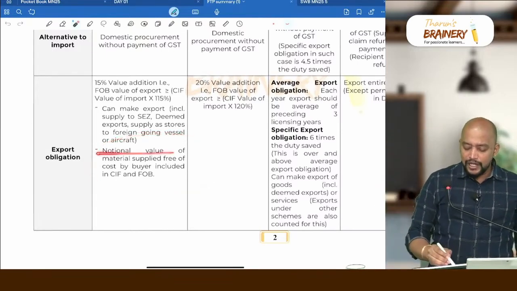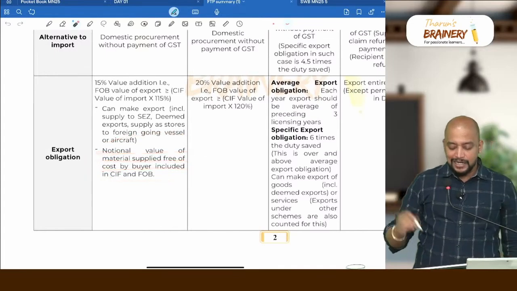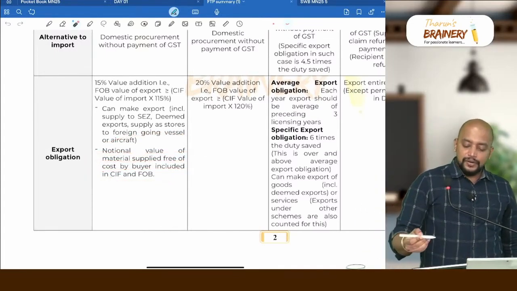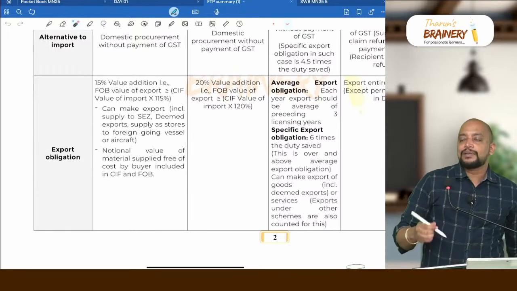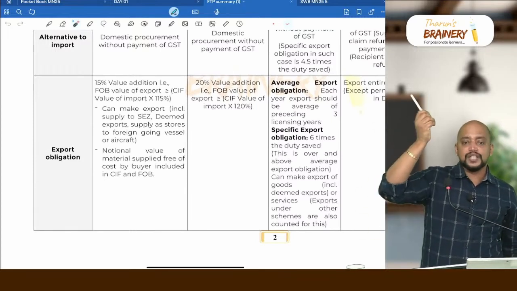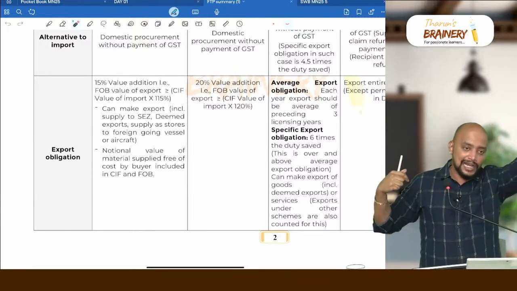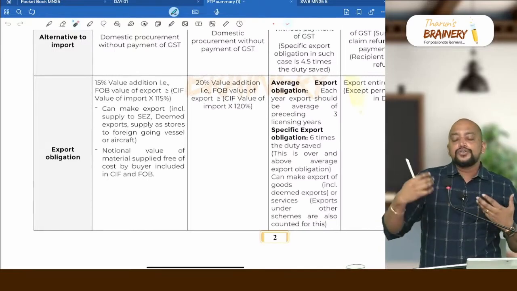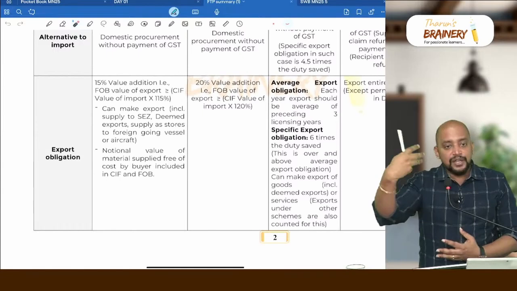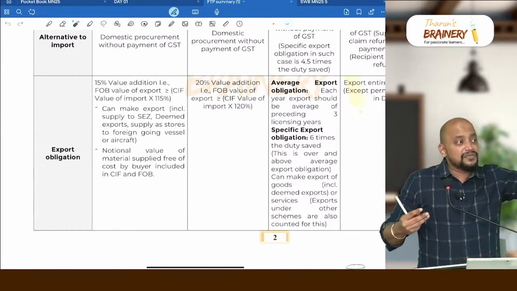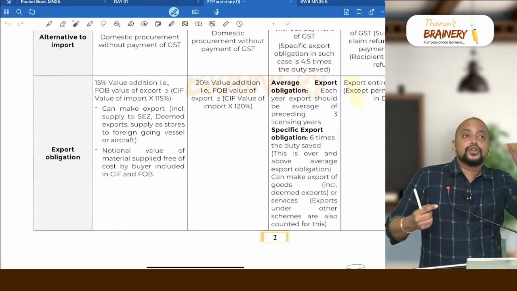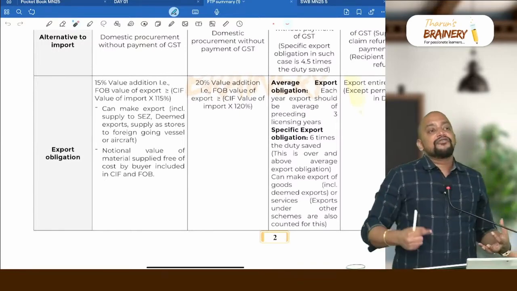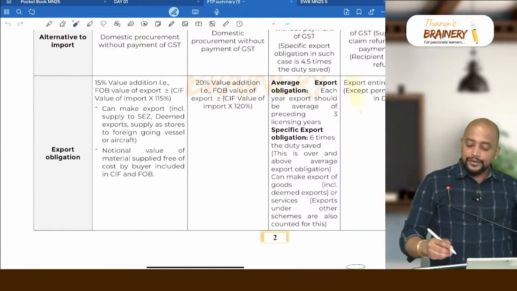Then the notional value of material supplied free of cost by the buyer is included in CIF and FOB. For example, there is some material which is supplied by the importer outside India to me, I am the exporter. Using that material I make the finished goods and I am exporting. Now this material which is sent by him free of cost should also be added into my CIF value of import and FOB value of export in order to count the value addition.